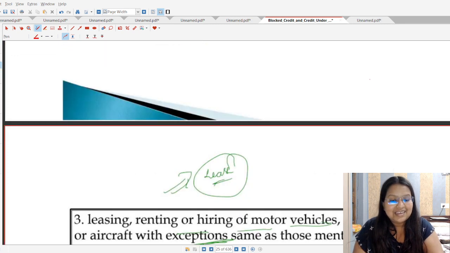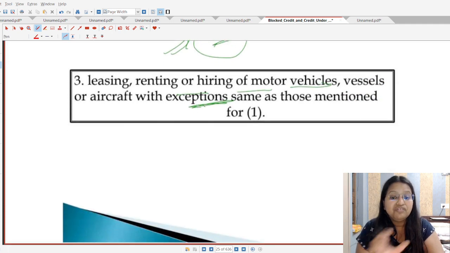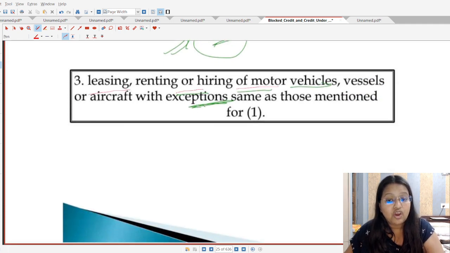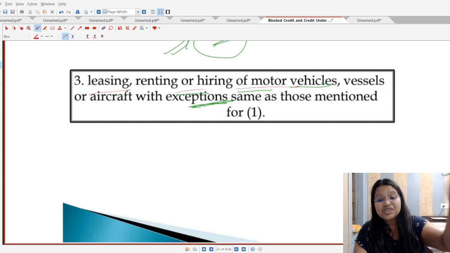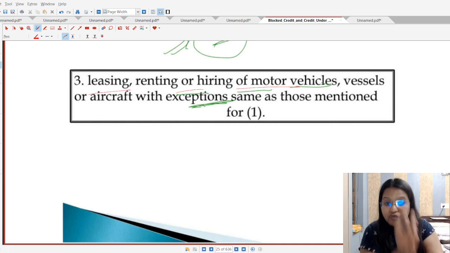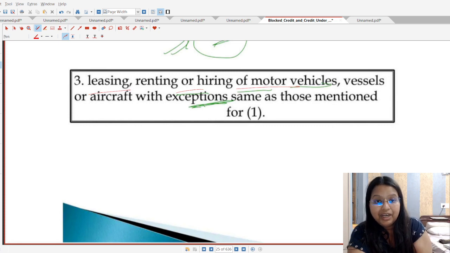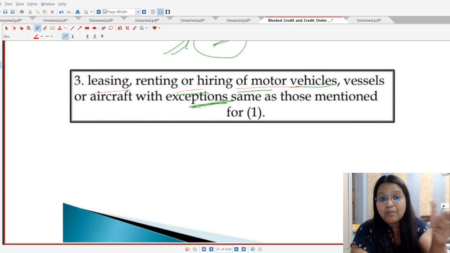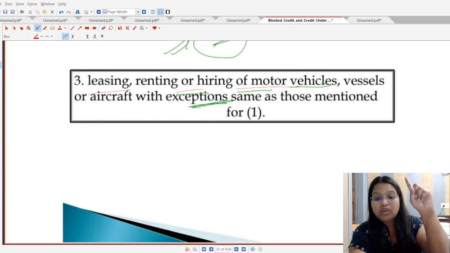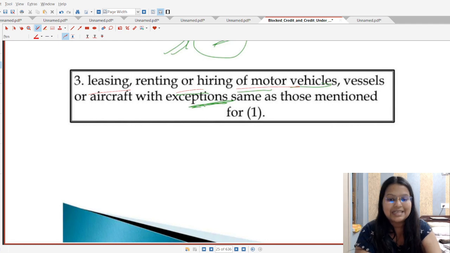Okay, so the next point is, yes, if these cabs, basically the rent-a-cab case, are used for the purpose of leasing, renting or hiring of motor vehicles, vessels or aircraft, but students, these are with exceptions as mentioned in point number 1. So if the person has taken a cab on rent, ITC will be blocked. But if that person has taken the cab on rent for the purpose of imparting training to other persons, transportation of goods, transportation of passengers, or the similar line of business, ITC shall be allowed.